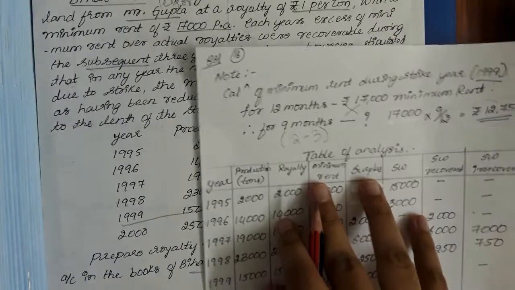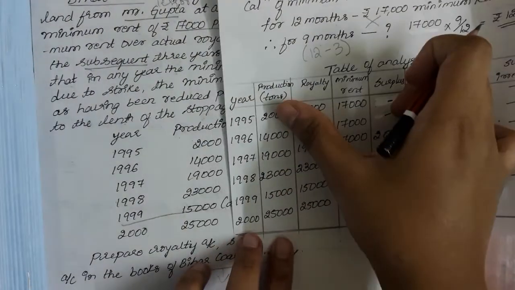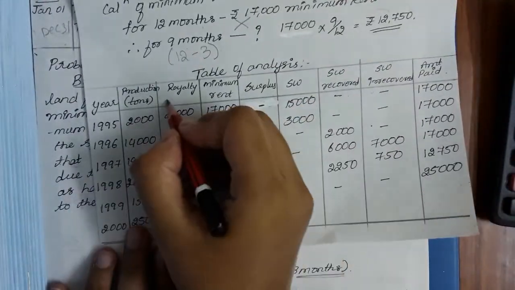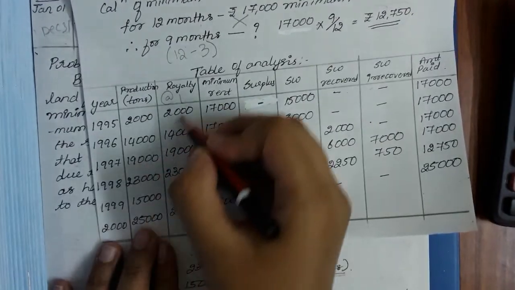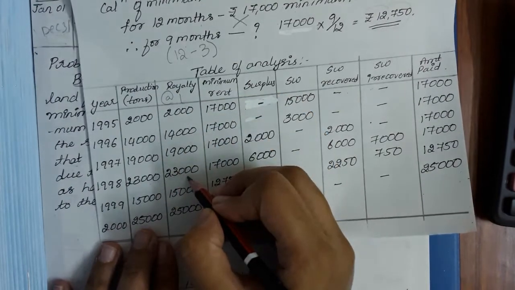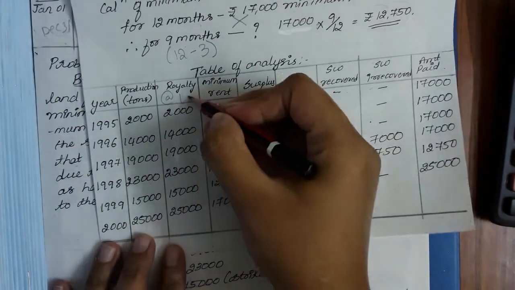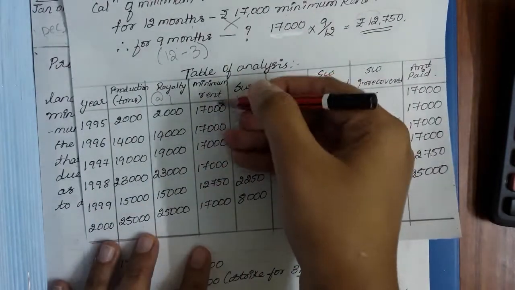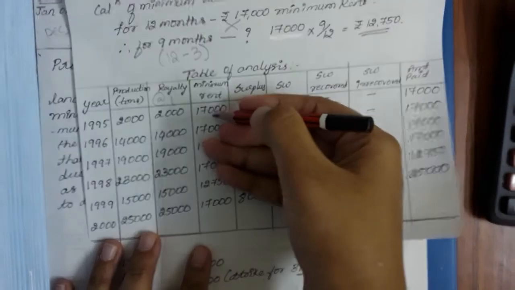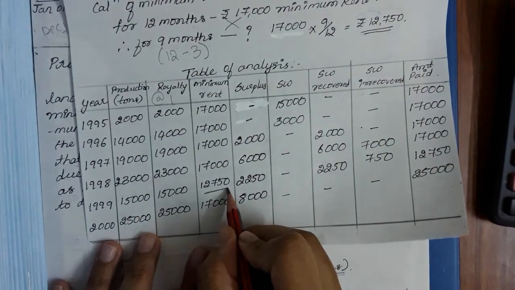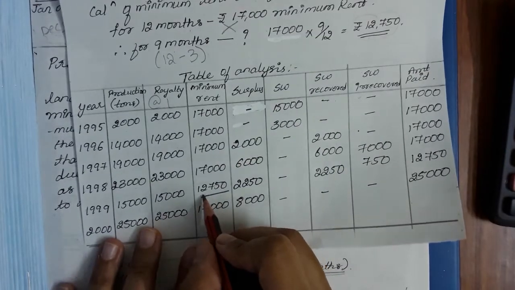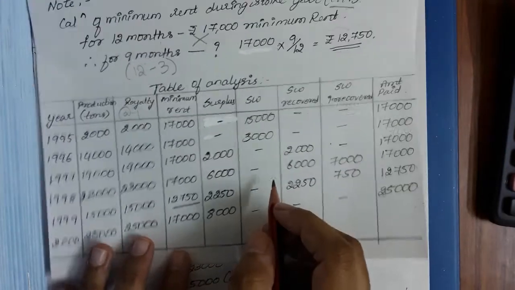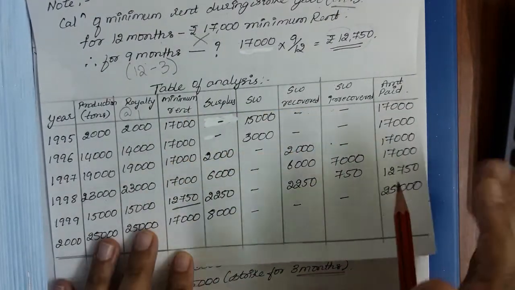Now you need to write down all the things. So you write all the years and also the production, and royalty is rupees 1 per ton. So rupees 1 per ton: 2000 into 1, 2000; 14,000 into 1, 14,000; 19,000 into 1, 19,000; 23,000 into 1, 23,000; 15,000 into 1, 15,000; 25,000 into 1, 25,000. Then now you need to write the minimum rent. Be careful, the minimum rent for all the years will be the same except for 1999, because for the year 1999 the minimum rent is 12,750. Understood? Done. So now it will be the same for everything.